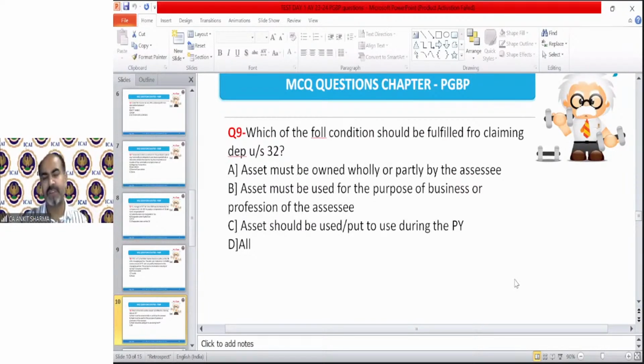Ninth is very important. Which of the following conditions should be fulfilled for claiming depreciation under section 32? The spelling is wrong, so it's FOR, of course. So to claim depreciation under section 32, which condition should be fulfilled? A, B, C, or D? Most of you are actually giving me the right answer, and it is really good to see that. I'm really, really happy to see that.